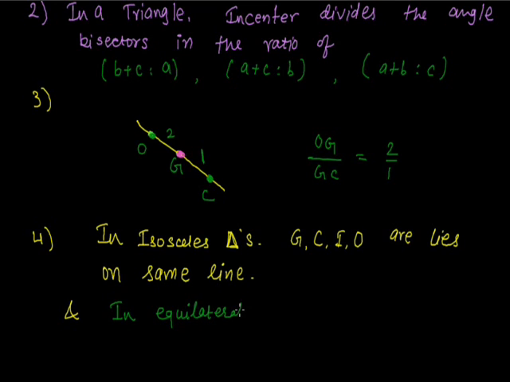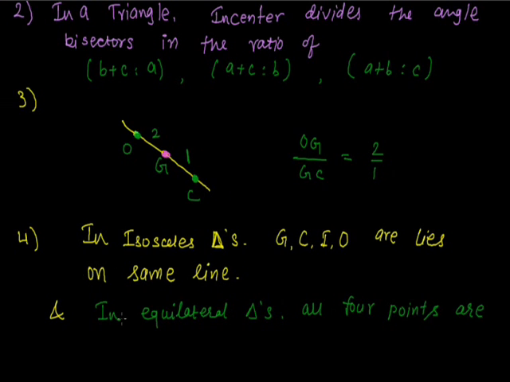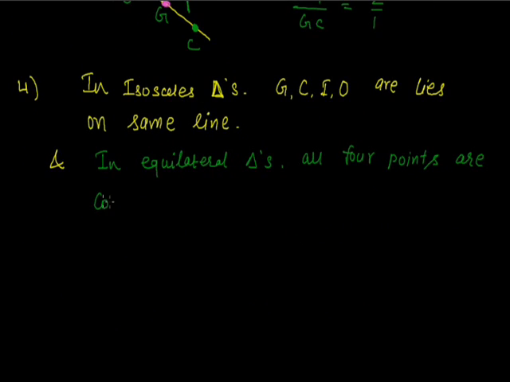In an equilateral triangle, all four points coincide at a single point.